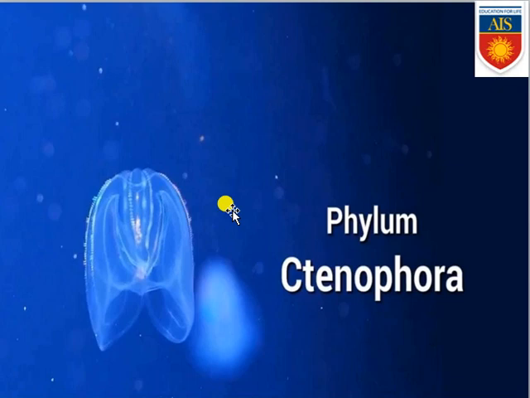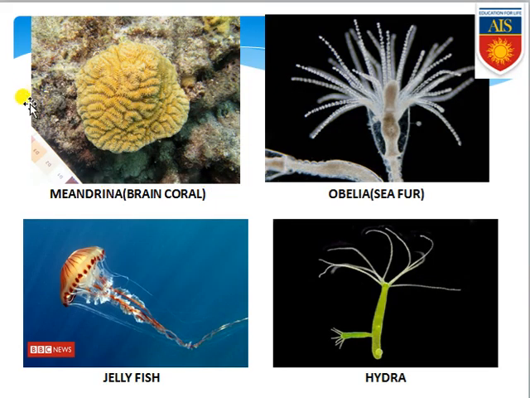Next we are coming to the Mindrina. Mindrina is a type of brain coral which is present under the water. This is the Ovelia, which can also be called sea fart. So many tentacles are also present here. Okay, and this is the polyform. Keep it in your mind.